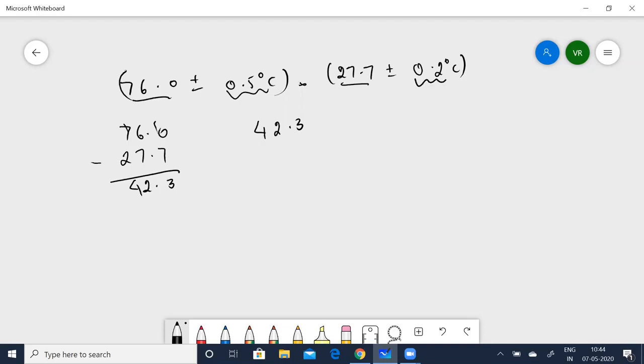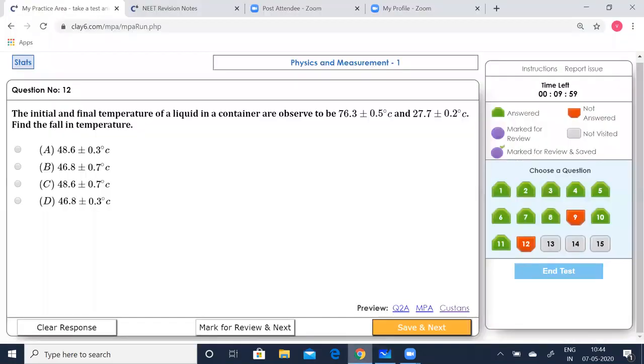Even if it is a negative symbol or a multiplication symbol or a division symbol, whenever it comes to errors, you'll have to add up the errors. So that is now going to be 0.5 plus 0.2, which gives you 0.7. So it is now going to be 42.3 plus or minus 0.7 degrees Celsius. Actually, it is printed wrong here. It should be 42.6.